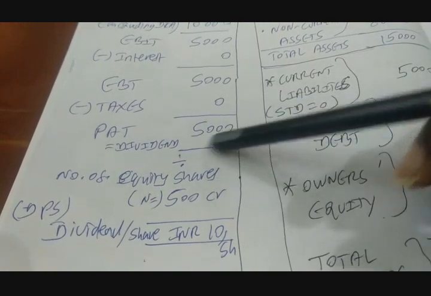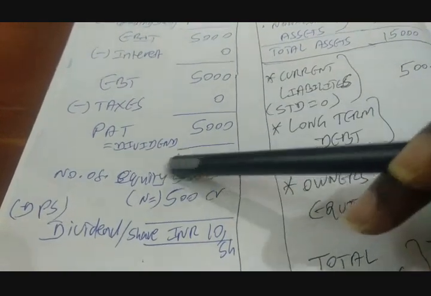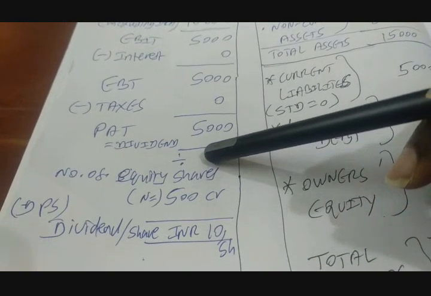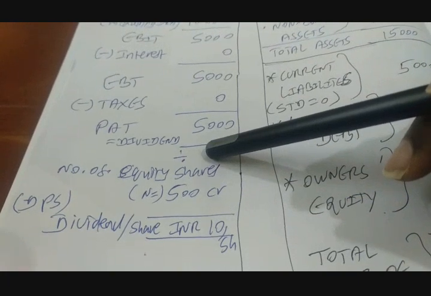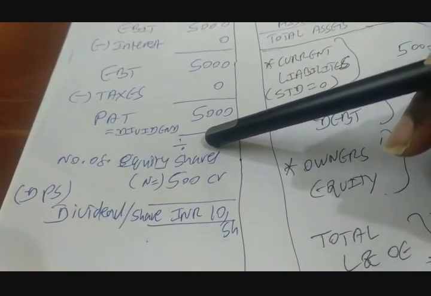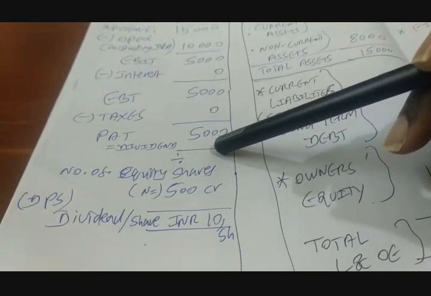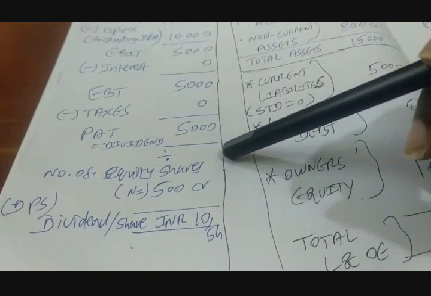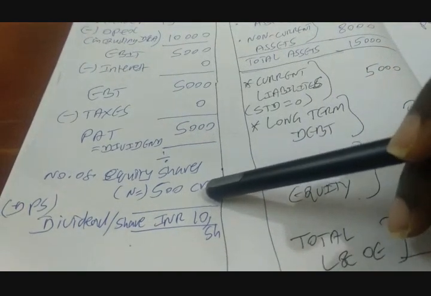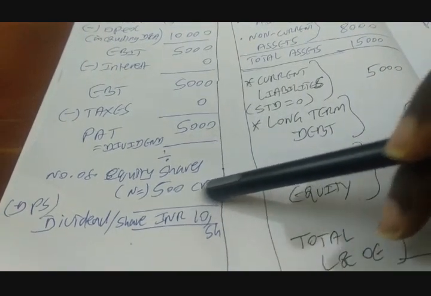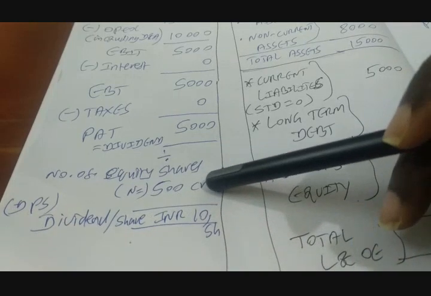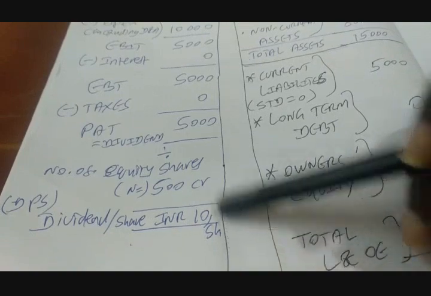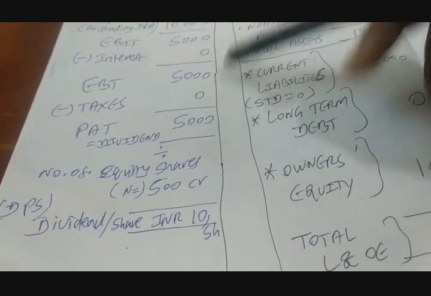So that gives us PAT of 5,000 crores, which is equal to dividend because the company is following 100% dividend payout. So whatever is their profit, they are going to declare as dividend to the shareholders. That means retained earnings are 0, right? So PAT of 5,000 crores divided by the number of equity shares, initially 500 crores in number, gives you dividend per share of INR 10, okay? This is their latest income statement.